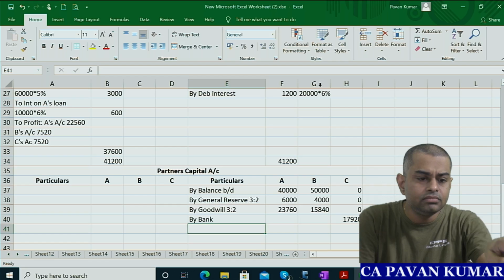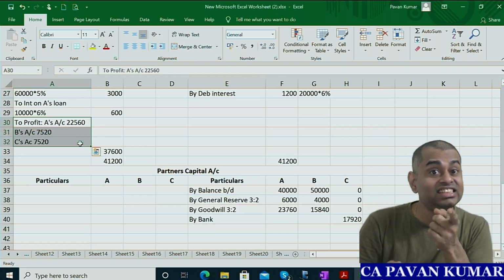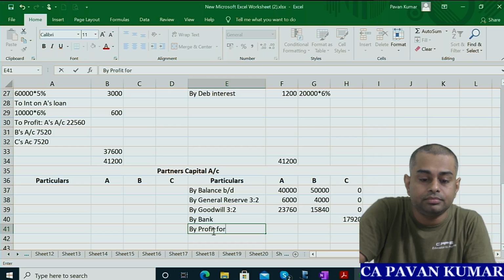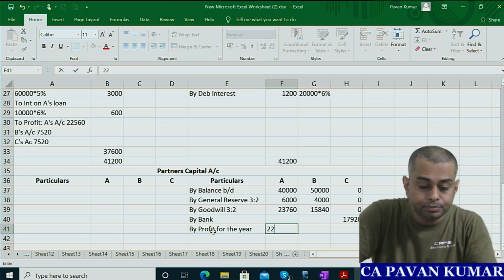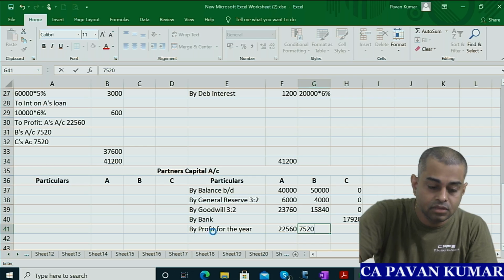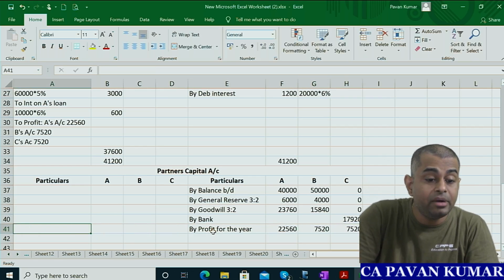Then we have prepared one P&L just now. Look here. This is P&L for the 15-16 year where C is also there. So by profit for the year, from above working note, 22,560, 7,520, 7,520. Okay, then are there any debits?